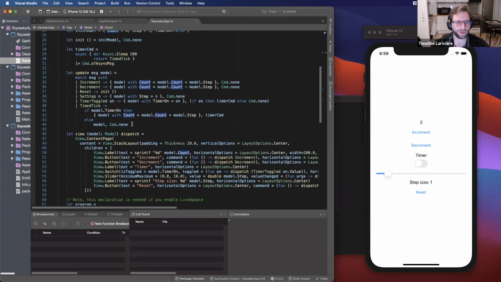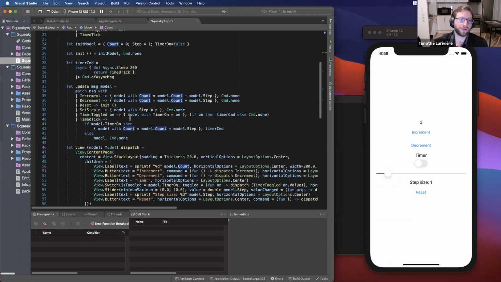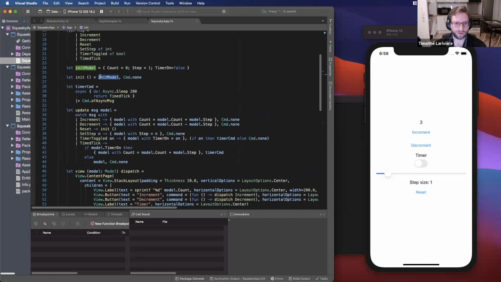In the MVU architecture, we really have three independent functions. We have the init function that will return our initial model, or the initial state of the application when it starts. Here we say that when the application starts, it will have a count equal to 0, a step equal to 1, which is this slider here, and the timer toggled off.